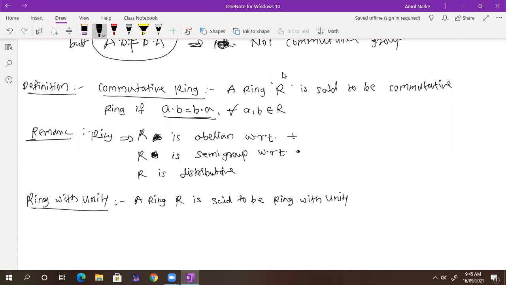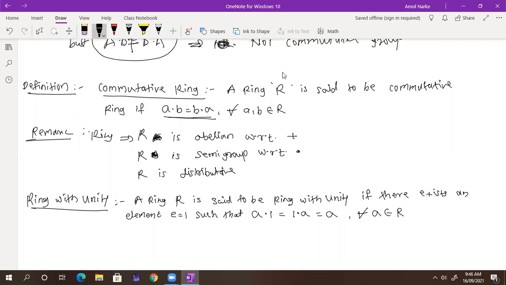It's said to be a ring with unity if there exists an element, we call that element E, which is equal to 1, such that A into 1 is equal to 1 into A is equal to A for all A belongs to R. So it means the identity.